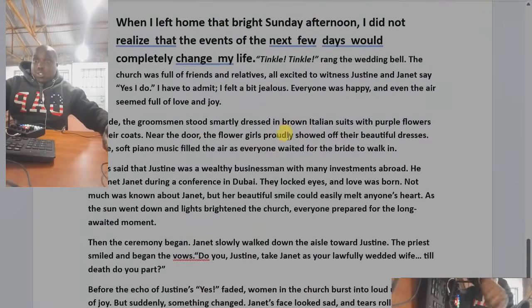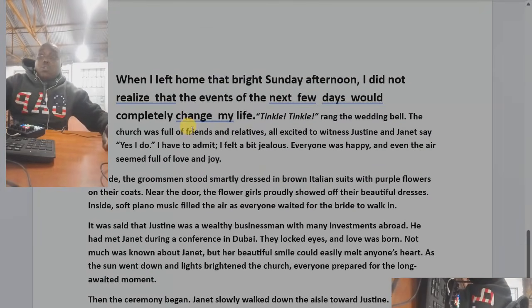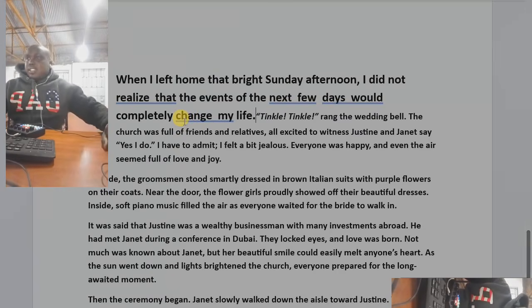Once you finish the story like I have shown you here, you only miss 4 marks. For this one, you will miss 4 marks. 4 marks for irrelevance. You understand?